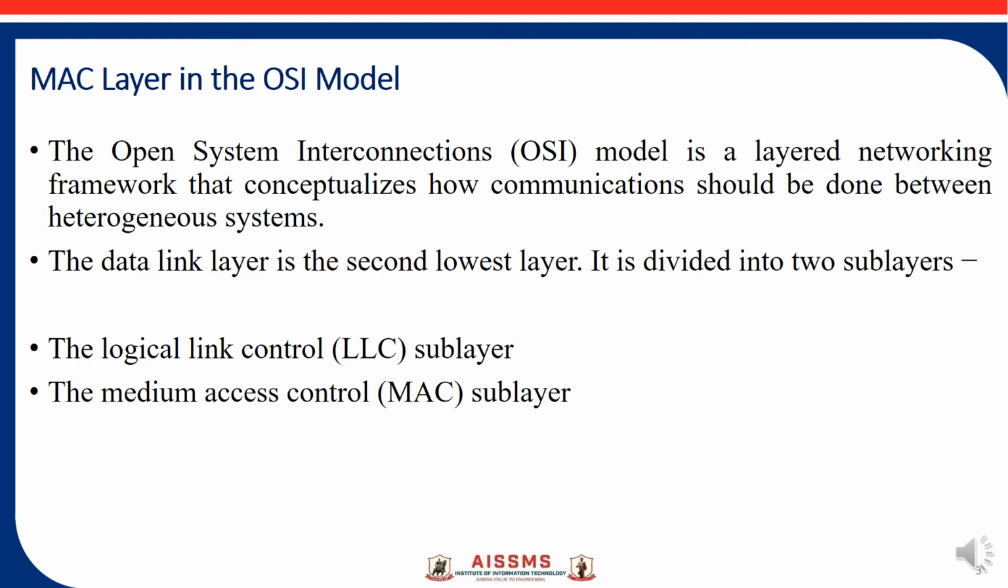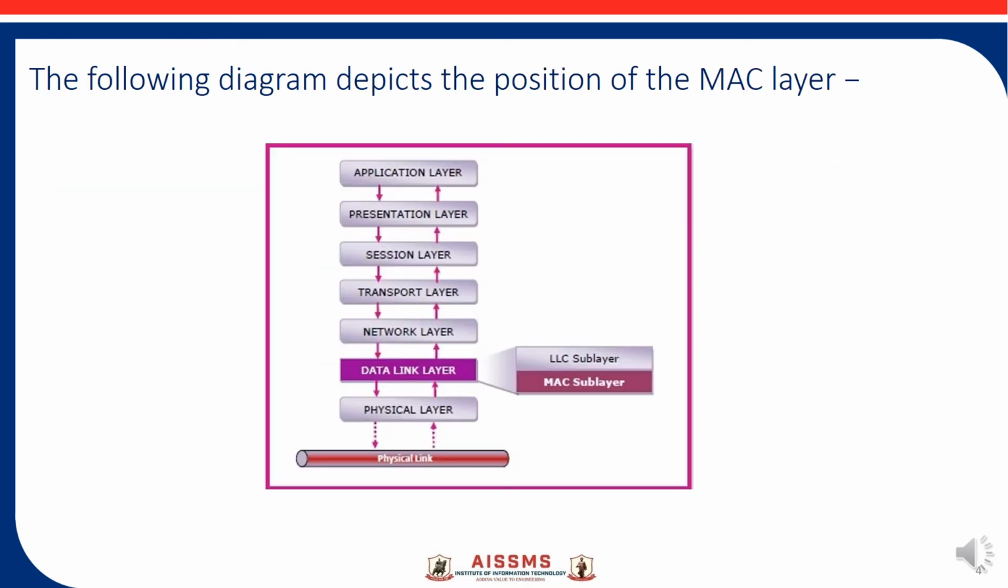So the MAC layer in the OSI model. This OSI model is the layered networking framework that we are going to use for communication between the heterogeneous system. So the data link layer is the second lowest layer. It is divided into two layers. So the first layer is logical link control, that is LLC sublayer, and the second layer is medium access control, that is MAC sublayer. So we can see in the diagram OSI model, which consists of 7 layers.